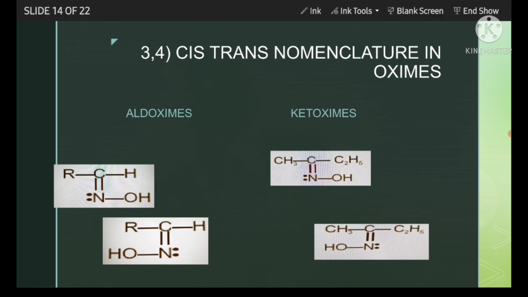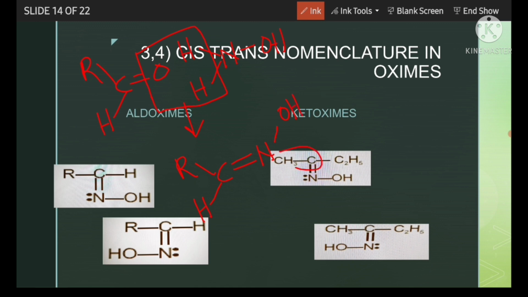Next, cis and trans nomenclature in oximes. First learn what oximes actually are. If you have an aldehyde, R C double bond O H, and you react it with NH2OH, you can think of it as removing water from here. So the product will be R C H double bond N O H.